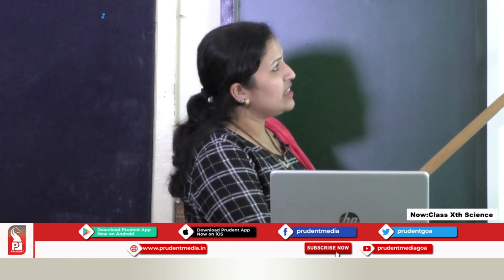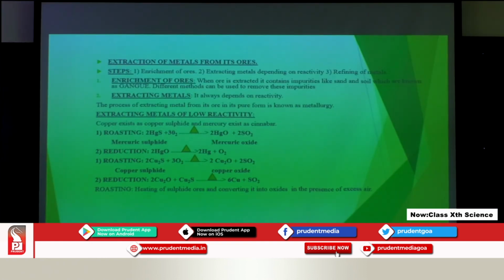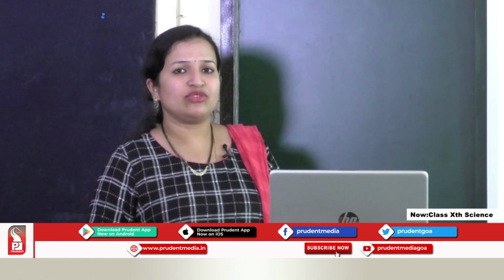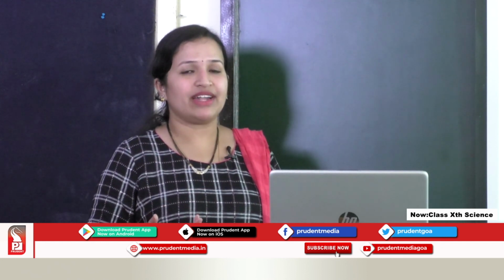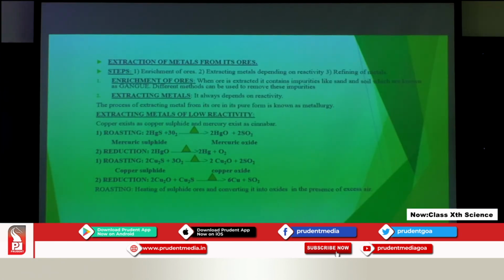The first step is the enrichment of ores. Enrichment is nothing but removal of impurities. When these ores are extracted, many impurities are present in the form of sand and soil. So those impurities are to be removed. That process is known as enrichment of ore. Depending upon the metals, different techniques are used in order to enrich the metals. The impurities present with the ore are known as gangue. So gangue is nothing but the impurities like sand and soil which are present in the ores.